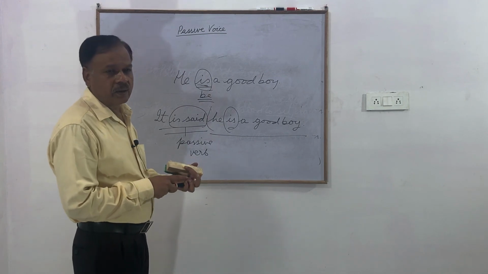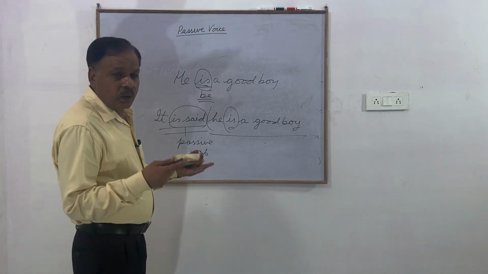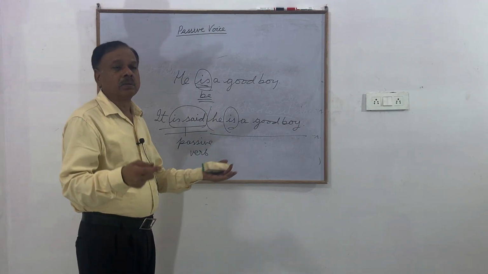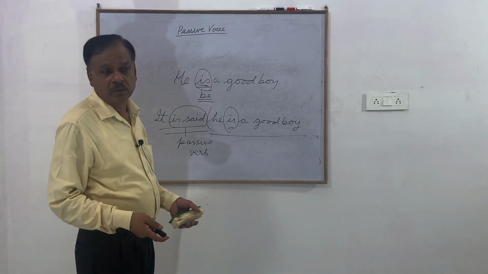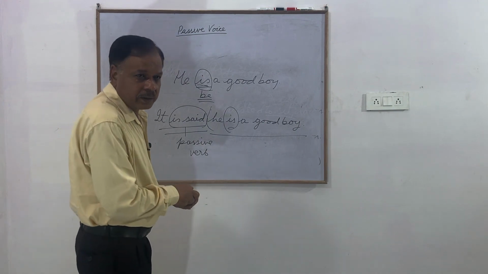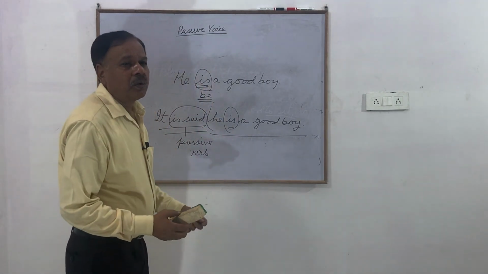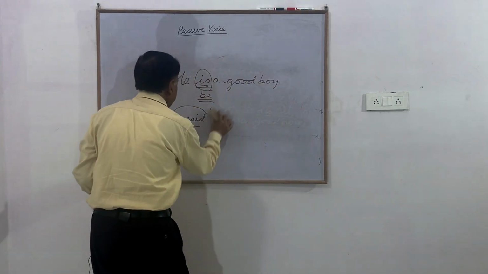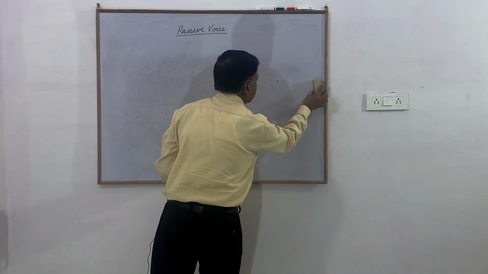And the other day I saw a person who was teaching someone how to make passives. He goes to school, into passive. It's an intransitive verb, goes to school. How can it be possible? No, you can't do that. So don't try to do what is not possible. Read authentic books and try to know what is correct.